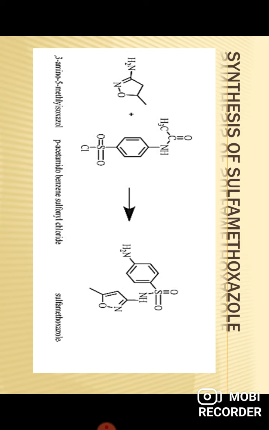Sulfamethoxazole can be synthesized from 3-amino-5-methylisoxazole when treated with para-acetamidobenzene sulfonyl chloride. The synthesis of sulfamethoxazole is a one-step synthesis, and sulfamethoxazole is mainly used for urinary tract infection, bronchitis and prostatitis.